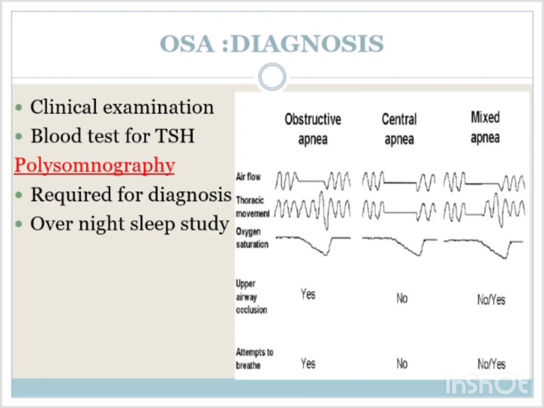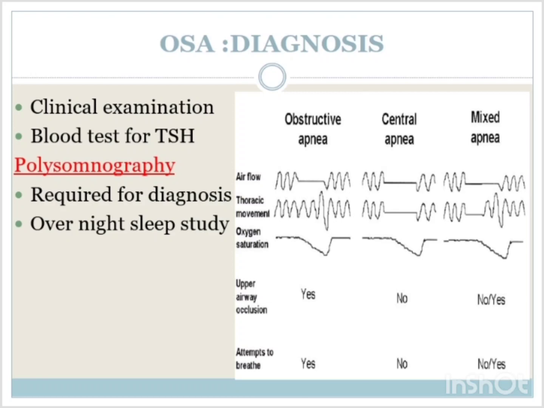Blood tests oftentimes are not going to be required, but they can be important when there is an association with hypothyroidism, checking TSH levels, T3 and T4. Sleep study, also known as polysomnography, is the definitive technique. It records patients' respiratory rate, brain activity, eye movements, muscle activity and heart rhythm during sleep.